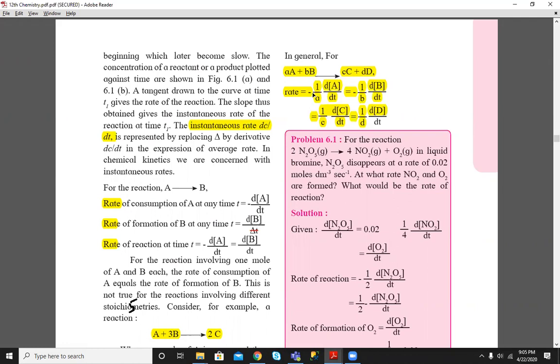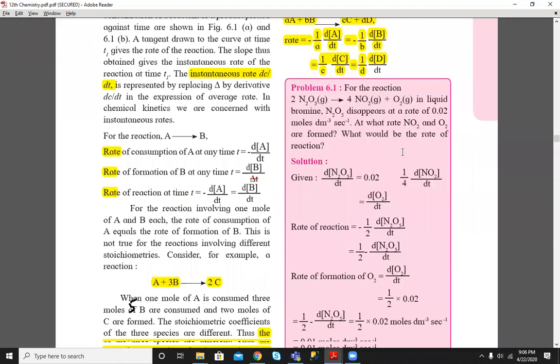Always remember, minus dA by dt is called the rate of consumption of reactant A, minus dB by dt is the rate of consumption of reactant B, dC by dt is the rate of formation of product C, and dD by dt is the rate of formation of product D.